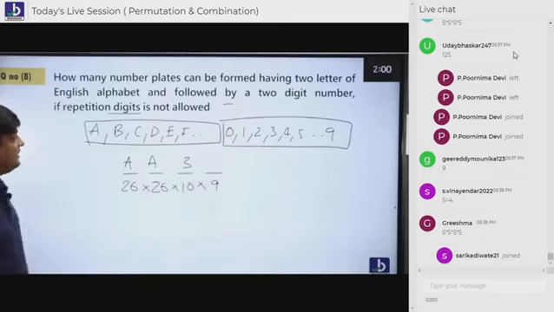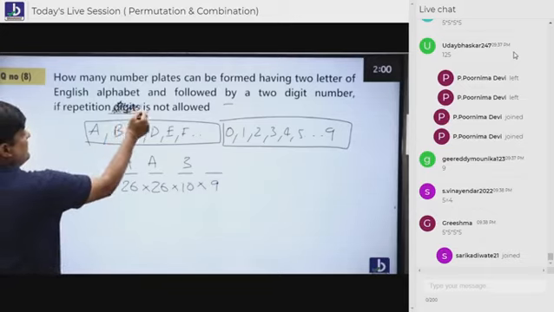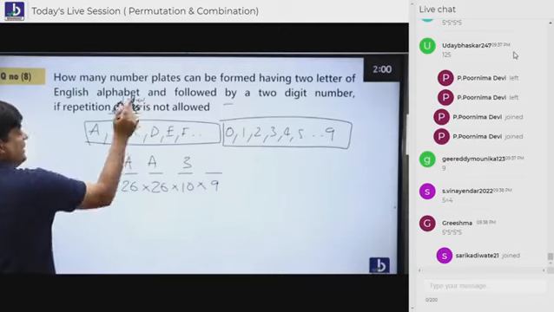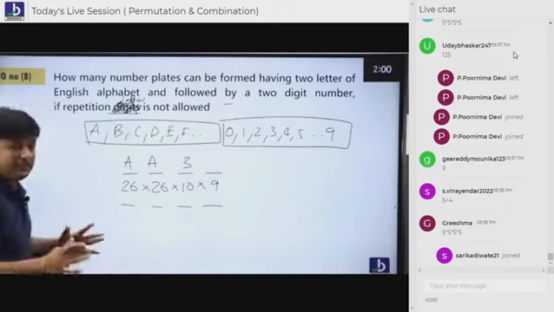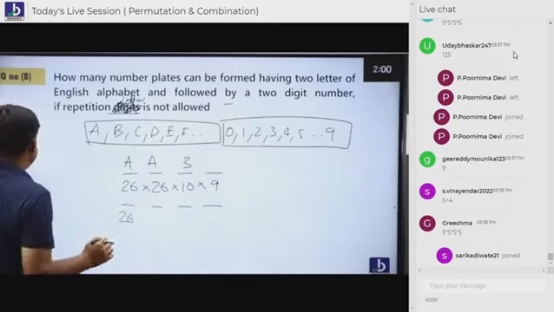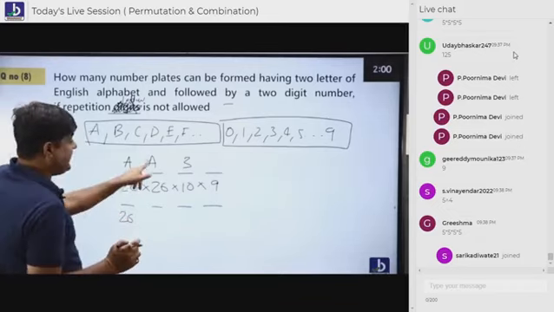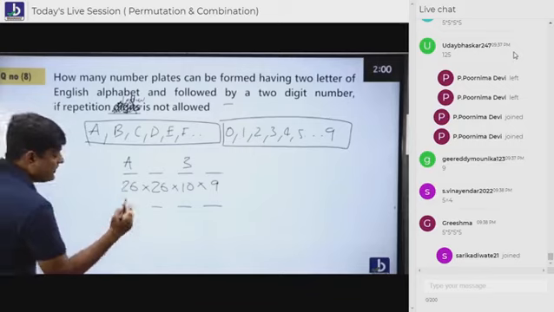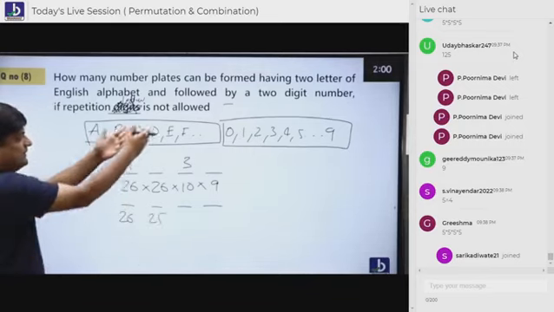Repetition is not allowed. Suppose he told you repetition of letters is not allowed. If letters are not repeated, listen, everybody, then 26 letters can be sitting here in the first place. If A is sitting here, A can't be sitting here once again. So at that point of time, you can say 25. So this is 26, this is 25.